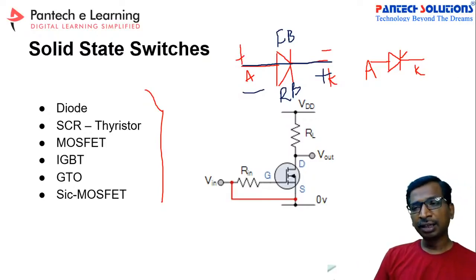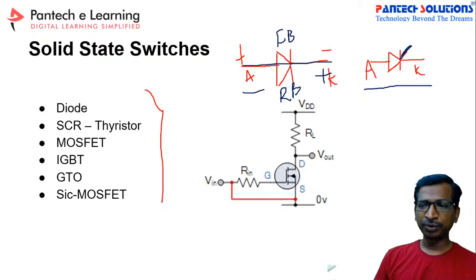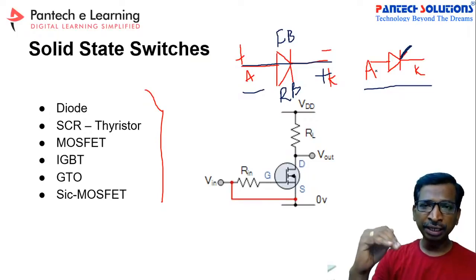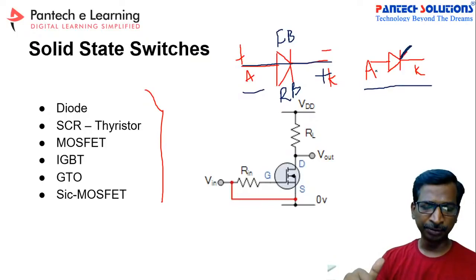Similarly, in the SCR, there is an additional component called the gate terminal. The difference between the diode and the SCR is that even if the SCR is in forward bias, it will wait for the gate current to reach a minimum level.